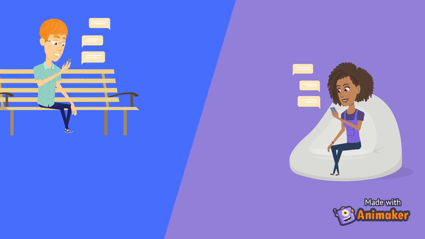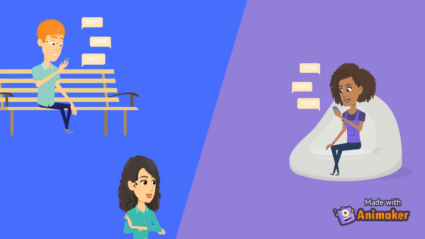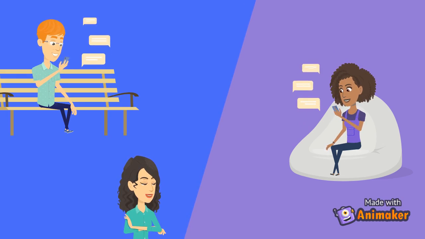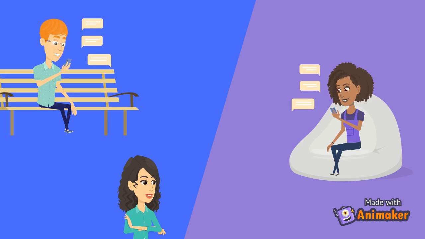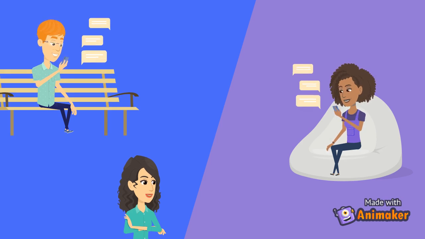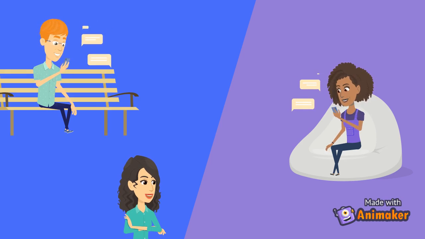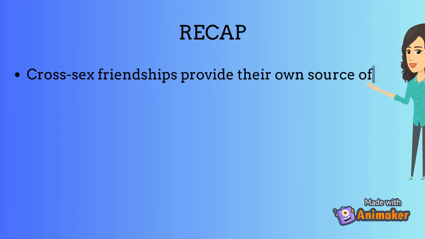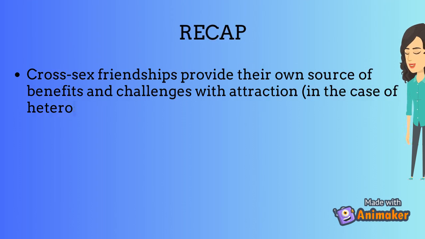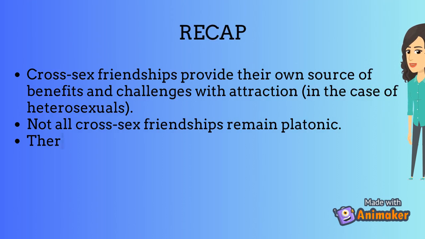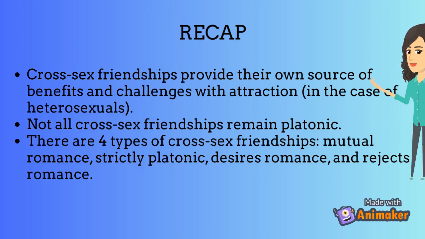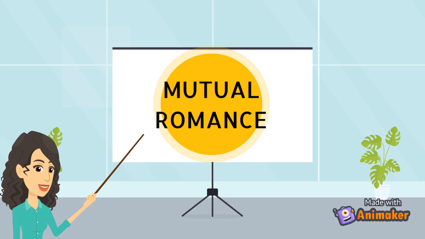Cross-sex friendships offer a special set of challenges for heterosexuals. Studies have shown that attraction to a friend of the opposite sex is more likely to have negative impacts on an outside romantic relationship. To try to avoid this attraction, many friends communicate multimodally, with an online emphasis to remain platonic. The cross-sex friends in this scene are communicating through text to maintain their platonic relationship. Remember, cross-sex friendships provide their own source of benefits and challenges. Not all cross-sex friendships remain platonic, and there are 4 types of cross-sex friendships: mutual romance, strictly platonic, desires romance, and rejects romance. Let's talk about mutual romance.